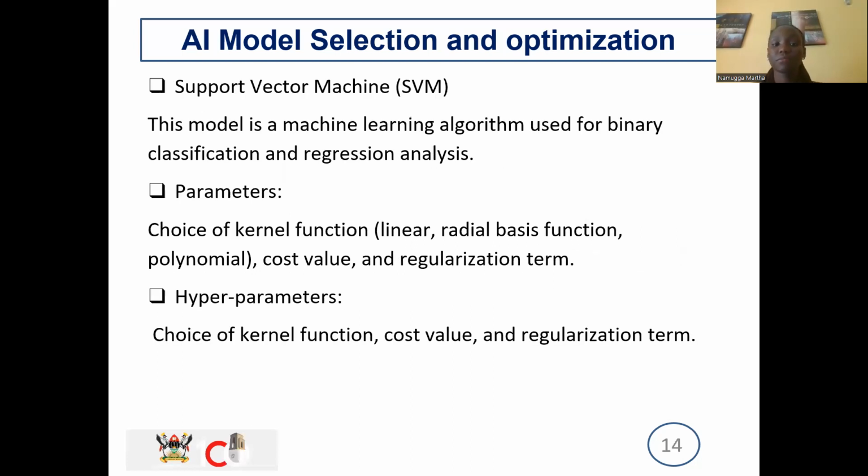Then you have the support vector machine. As you said, it's binary classification. This one falls in this side of the boundary. This one falls in this side of the boundary. So classify them like that.